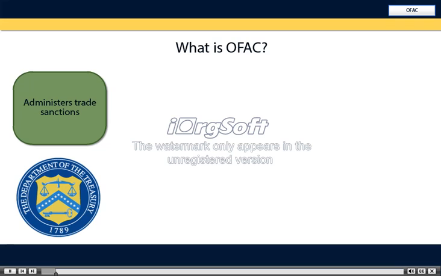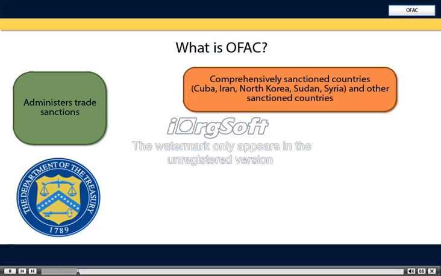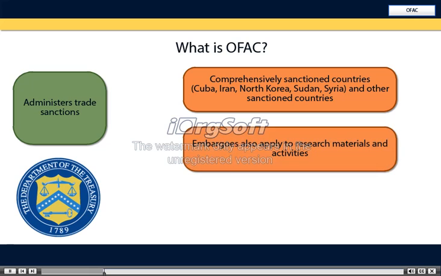The Office of Foreign Assets Control, OFAC, of the U.S. Department of the Treasury administers economic and trade sanctions based on U.S. foreign policy and national security goals against specific countries, individuals, and entities. OFAC most broadly restricts transactions with comprehensively sanctioned countries: Cuba, Iran, North Korea, Sudan, and Syria. These sanctions programs are country-specific, vary greatly depending on the country and proposed activity, and are constantly changing. Remember that trade embargoes also apply to research materials.